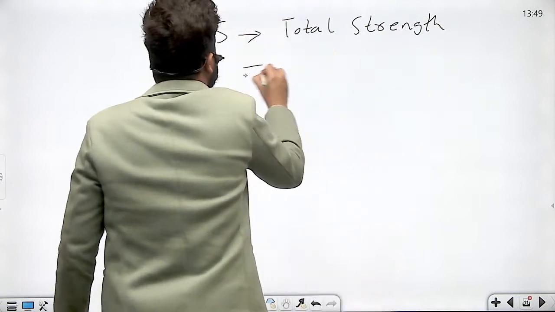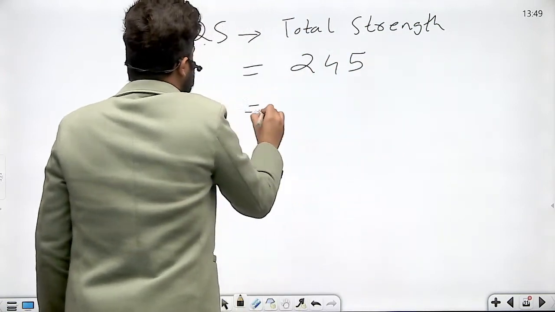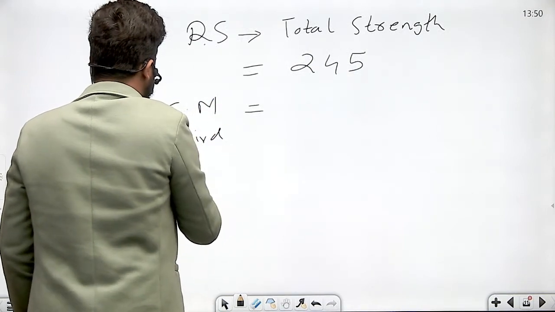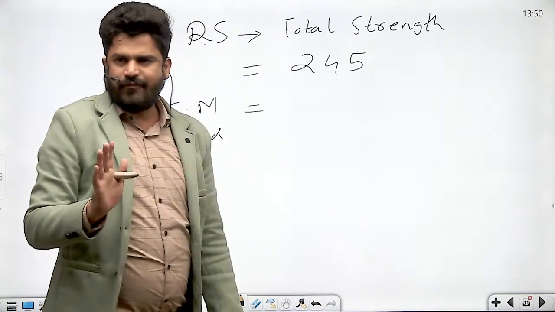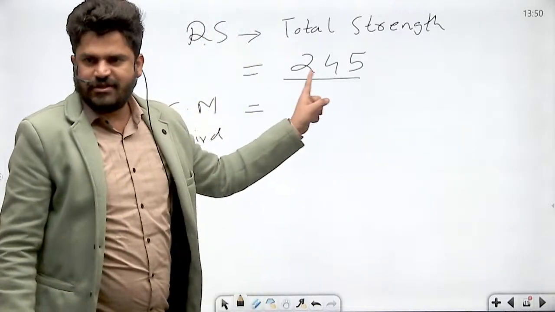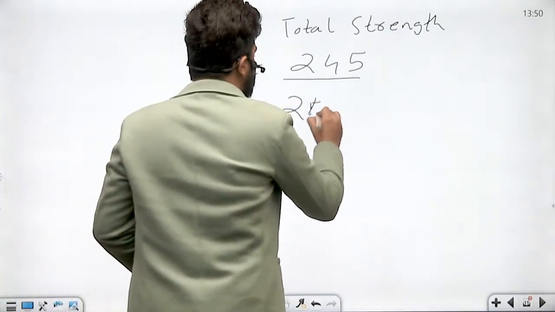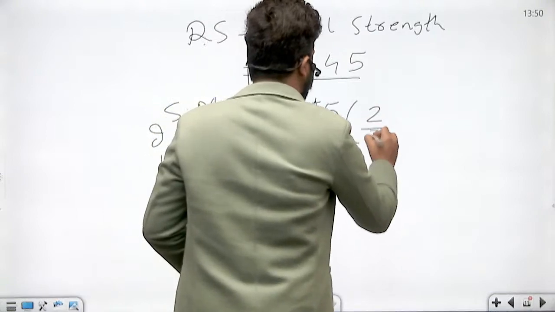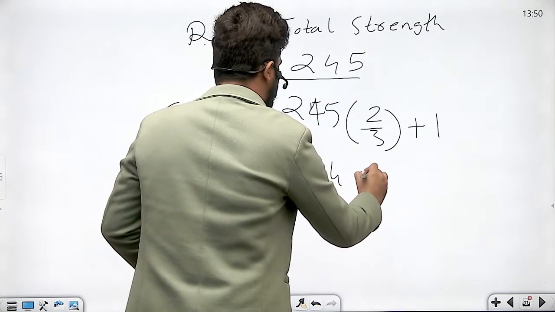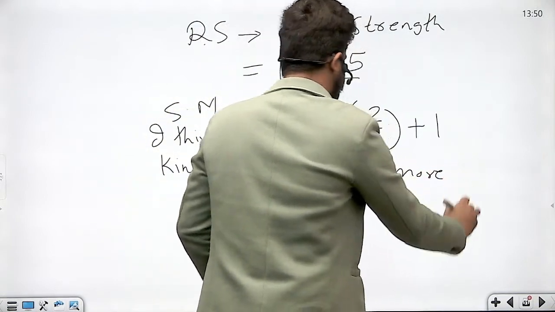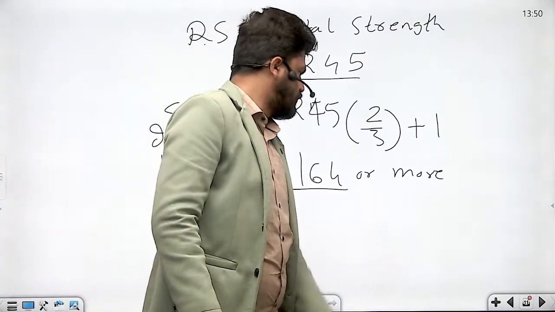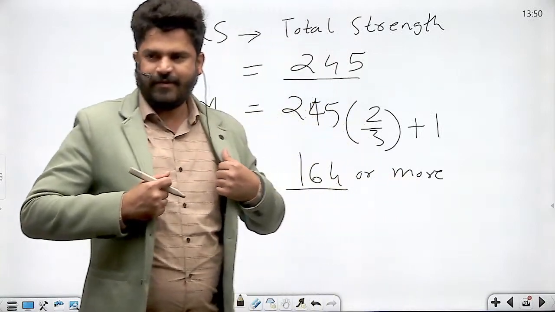Total strength is equal to 245. So what is special majority of third kind? The majority of not less than 2/3 of the total strength of house. That is, total strength is 245. So you will calculate 2/3 of 245 and you will add 1 to that. It would be 164 or more. Calculate this, you will get this number, 164 or more. Yes? Fine.